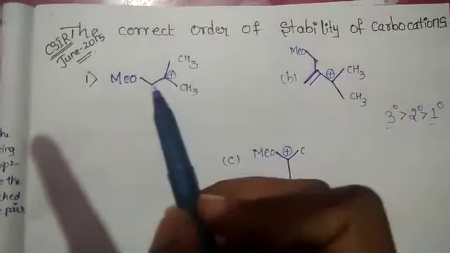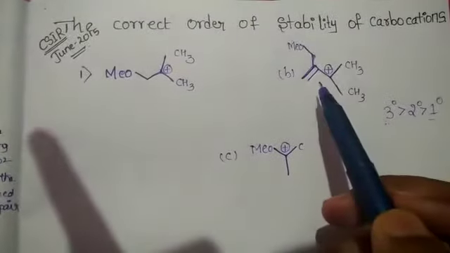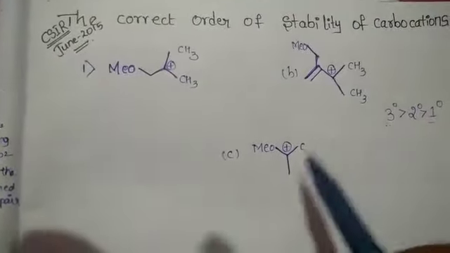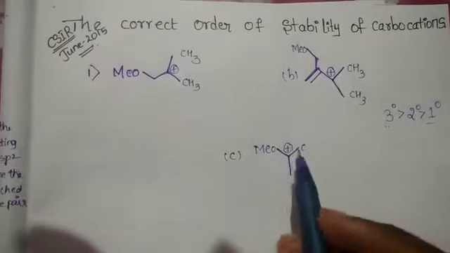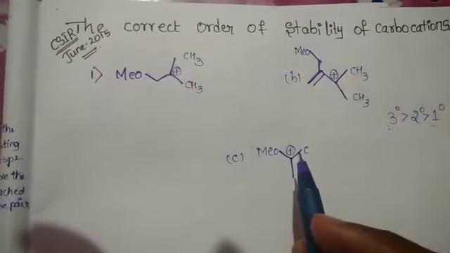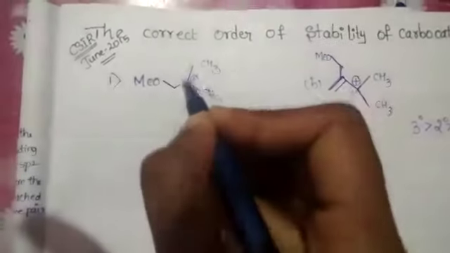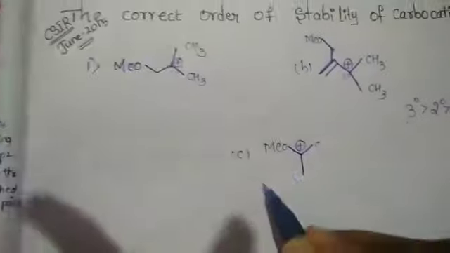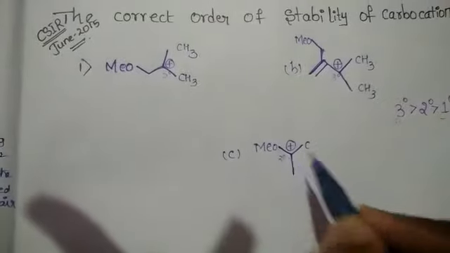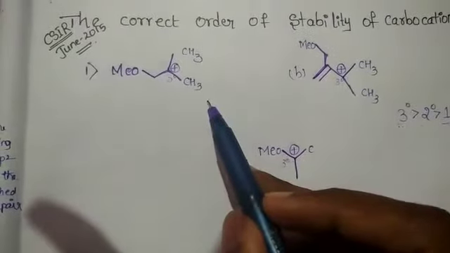Find the order of stability of these carbocations. Here all of these are tertiary. How to find the stability of the carbocation is the question. This is tertiary, this is tertiary, this is tertiary. But how to find the stability?